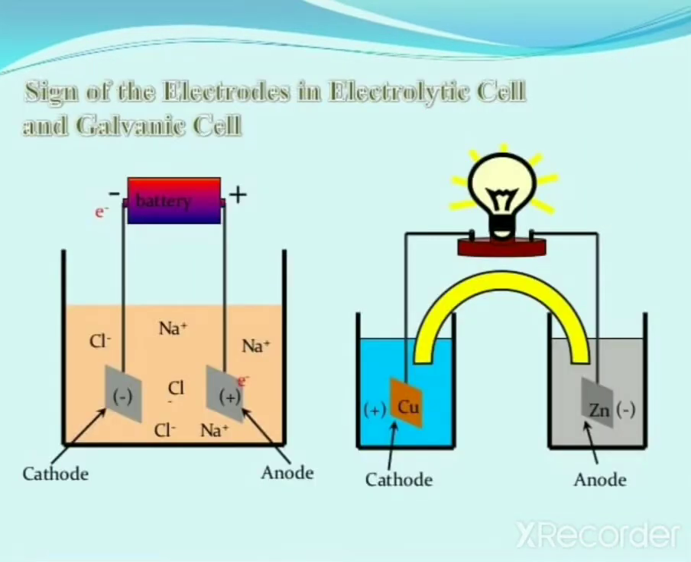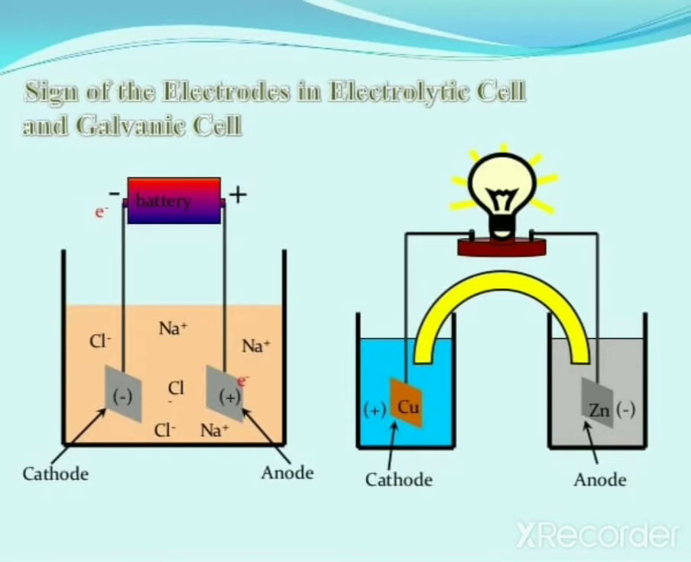Sign of the electrodes in electrolytic cell and galvanic or electrochemical cell. Both these cells have two electrodes, cathode and anode. Consider the electrolytic cell given on the left hand side. Two electrodes are there, anode and cathode. Which electrode is taken as anode? The electrode which is connected to the positive terminal. Now what is the sign given to anode? The sign is positive, because anode is connected to the positive terminal. So anode has positive sign. Now consider cathode. It is connected to the negative terminal. So cathode has negative sign.